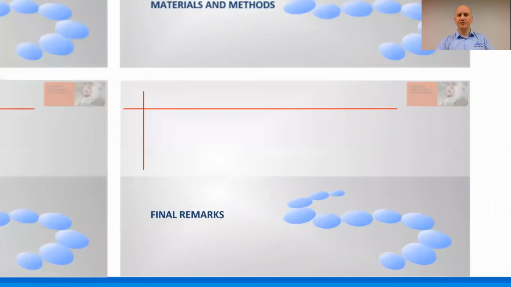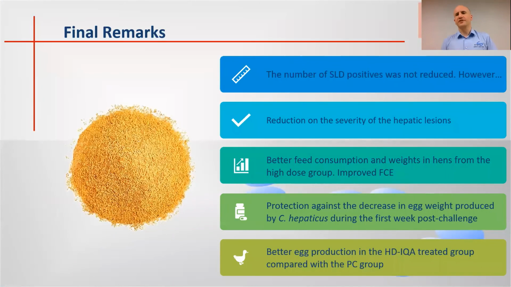So, as final remarks, we can say that first, spotty liver disease was not fully prevented by this alkaloid in the diet. The number of positives to the disease was the same between supplemented and unsupplemented birds. However, there was a clear reduction in the severity of the disease, measured as the number of spots or lesions on the surface of the liver. Also, there was a better increase in feed consumption and weight of the hens, and an improved feed conversion efficiency.